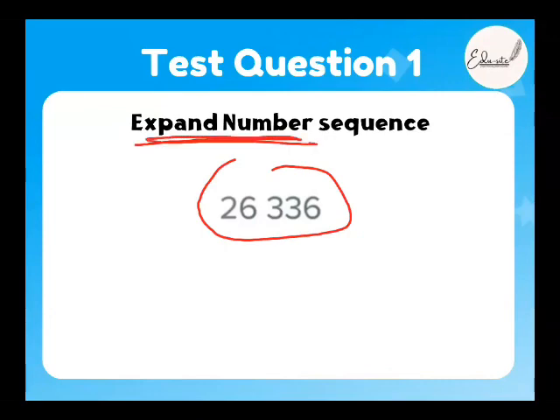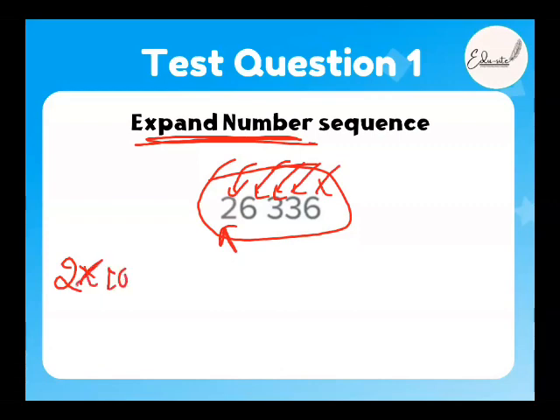Expanded number. How do you do this? Just remember the place values. Which is this place, which is this place, which is this place? This is 1,000. This is 10,000. So what do you do here? 2 multiplied with 10,000, right? Plus 6 multiplied with